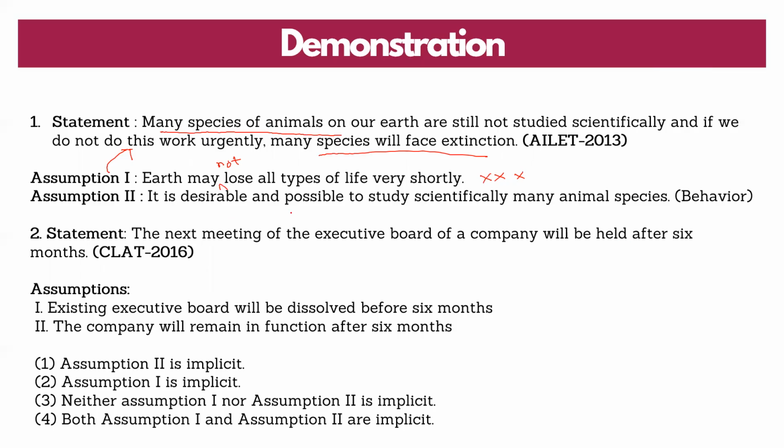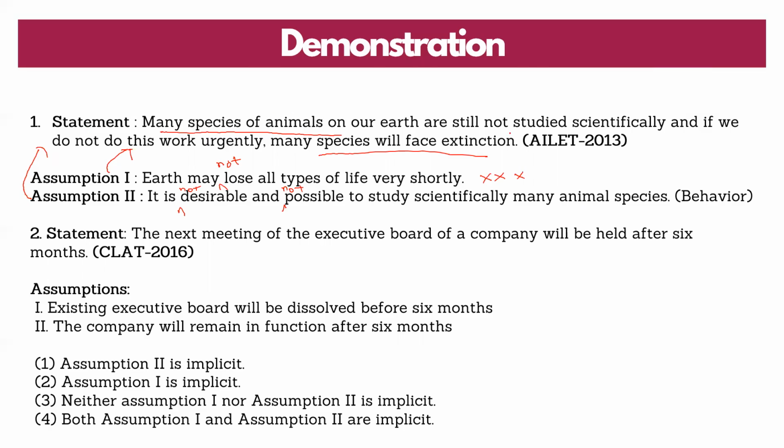Assumption number two, it is desirable and possible to study scientifically many animal species. Let me negate this. It is not desirable and not possible to study scientifically many animal species. I have negated it. Let me look at the consequence in the given statement.